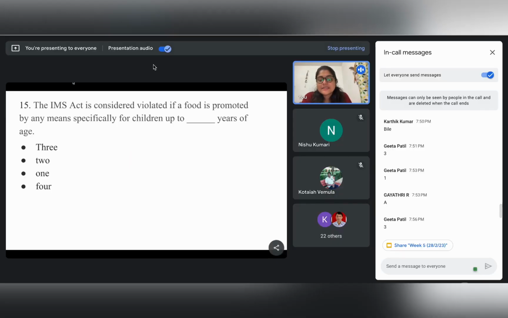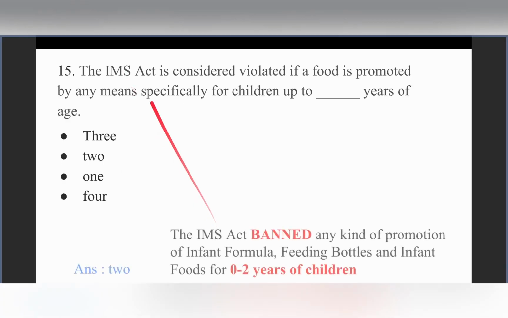Now if we consider the act specifically, the IMS Act is considered violated if a food is promoted by any means specifically for a child up to how many years of age? 2. Correct. So the answer is 2.